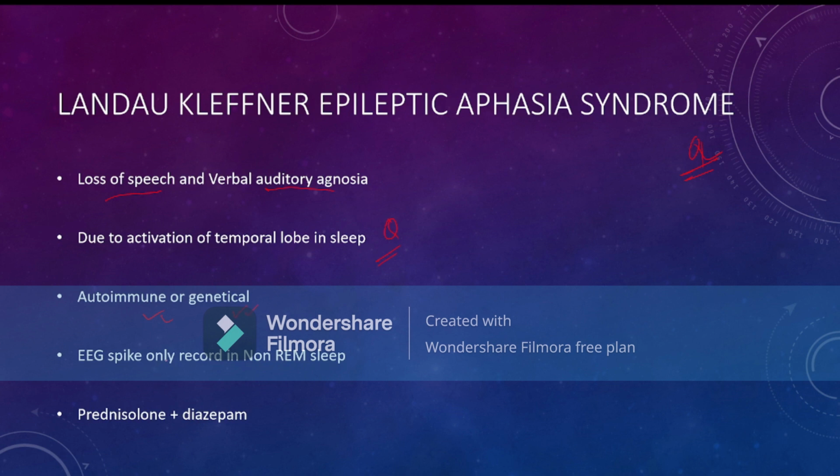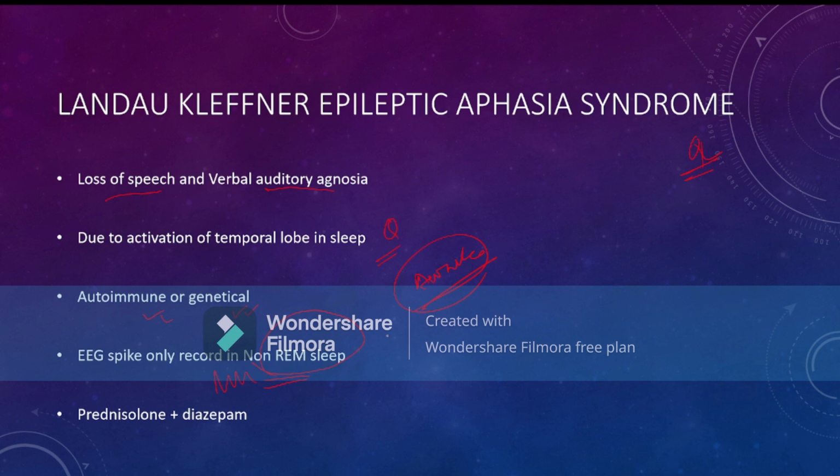The EEG records spikes only in non-REM sleep. If the patient is awake, the EEG may come out normal. If the child is sleeping, then a burst of spikes is seen, mainly in non-REM sleep.